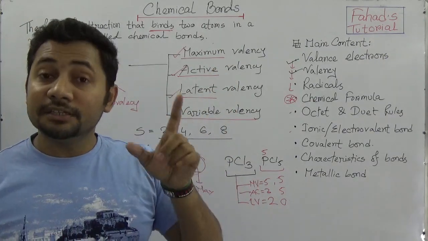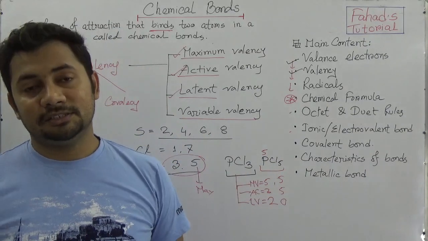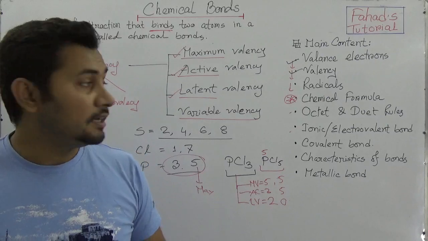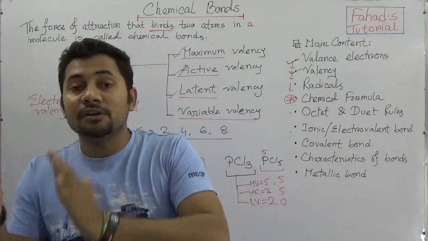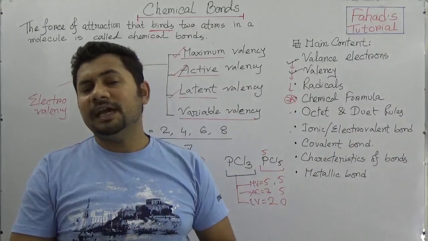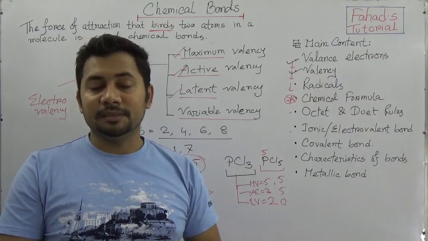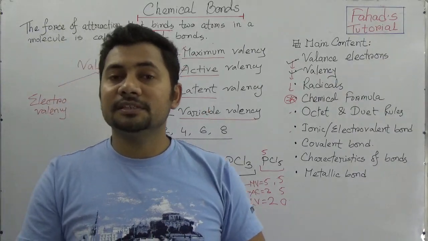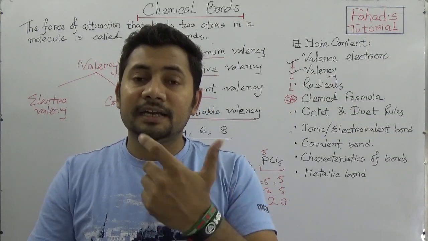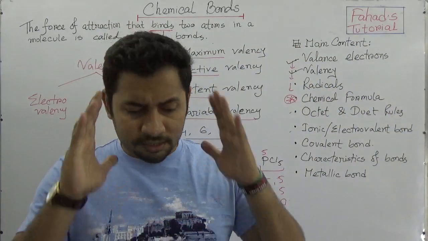Before that, you need to know the variable valencies of any element. For that reason, we need to know the valency list of these elements. At least we need to know the first 40 elements. SSC students of English version and Cadet College students asked how many elements we need to memorize.